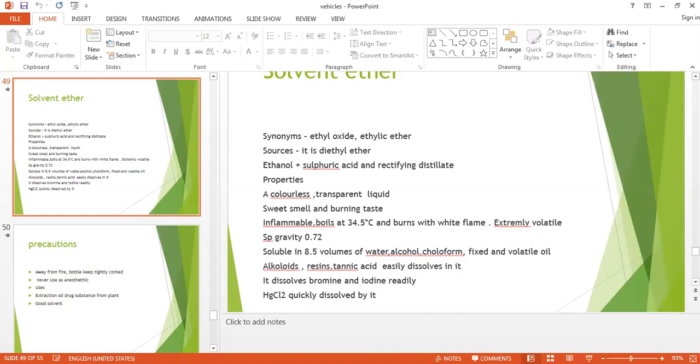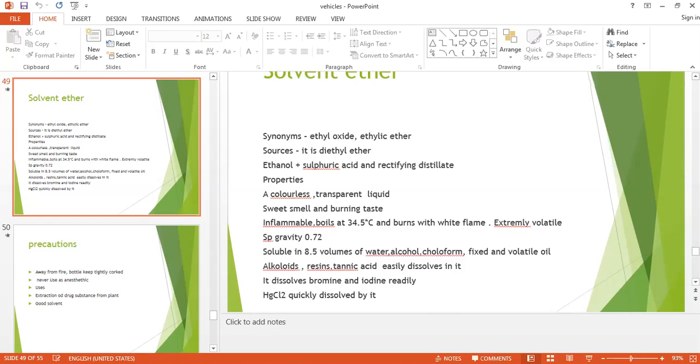It is colorless, transparent liquid. It is having sweet smell but burning taste. It is inflammable. It boils at 34.5 degrees centigrade and it burns with white flame. It is extremely volatile. It is soluble in 8.5 volumes of water, alcohol, chloroform.